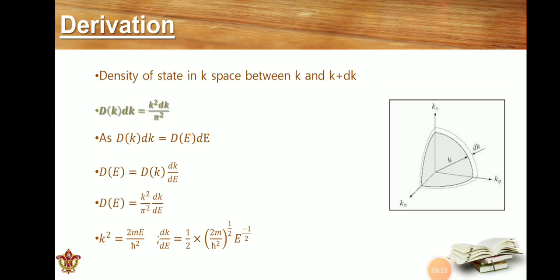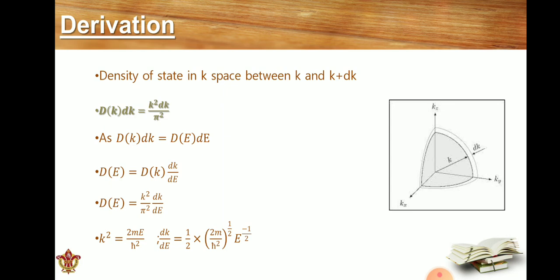If the number of energy states available is equal to the value shown in the previous slide, then the density of states is the total number of energy states per unit volume. So we divide this value by volume and we get the value of density of states in the region k to k plus dk, which is equal to k square dk by pi square.